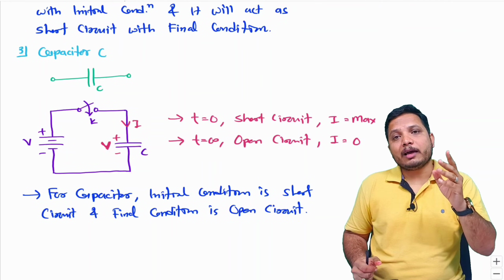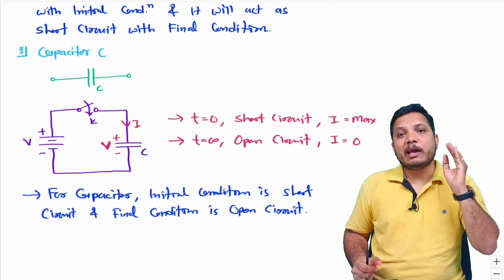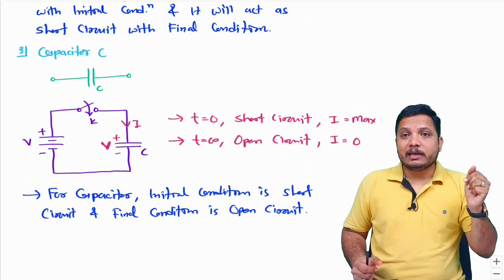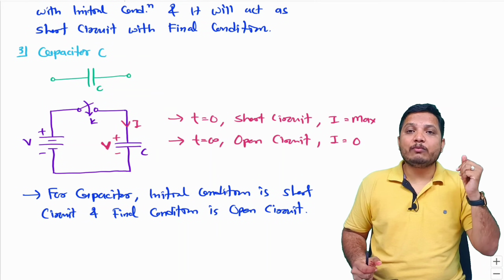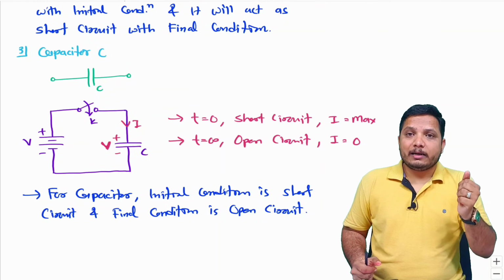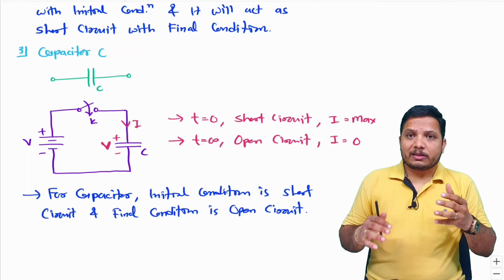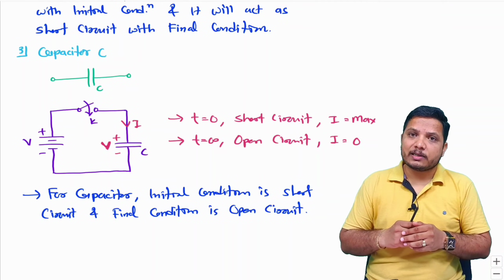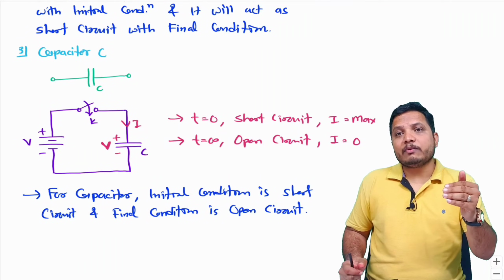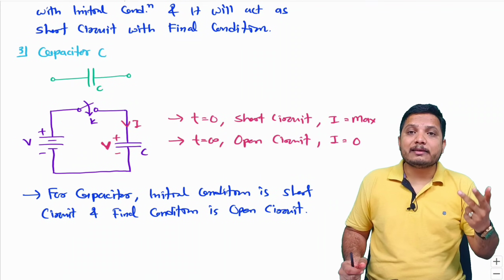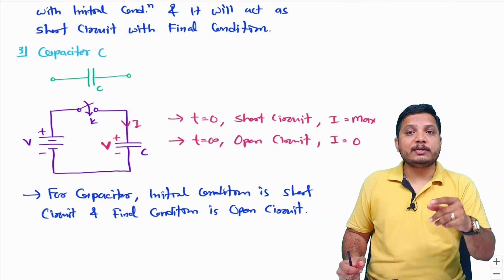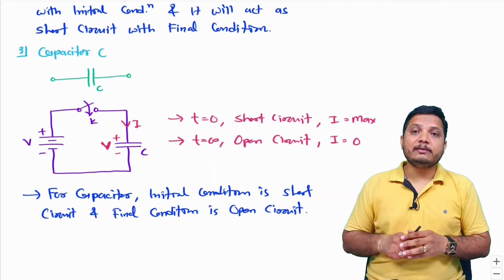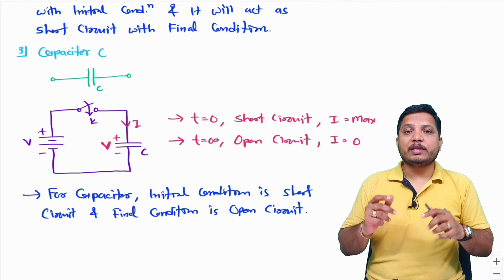Inductor will store energy and it will be an equivalent current source once it is fully charged, and capacitor will store energy as an equivalent voltage source and will act like a voltage source once it is fully charged. But the inductor will change its polarity when it releases its energy, while the capacitor won't change its polarity when it releases its energy.